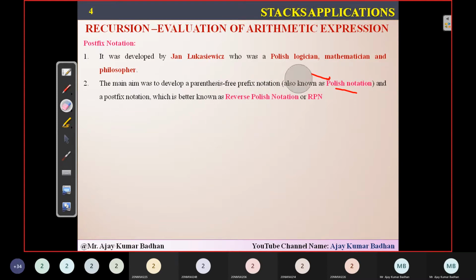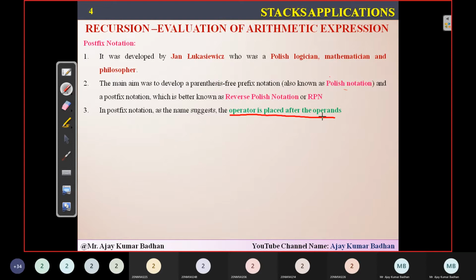I think in English you might be getting these terminologies: prefix, postfix. Prefix is nothing but before, postfix is nothing but after. So what is before and after? Let's see. In a postfix notation, the operator is placed after the operand. I told you postfix is nothing but after, right? Prefix is nothing but before. So what do you mean by postfix notation? Whatever operator you have within the expression, you're going to place it after the operands.